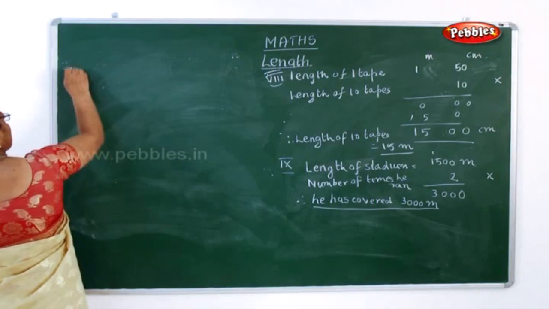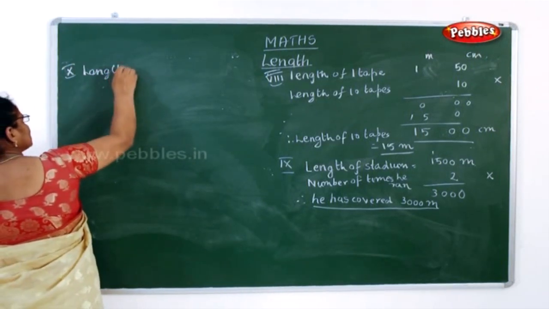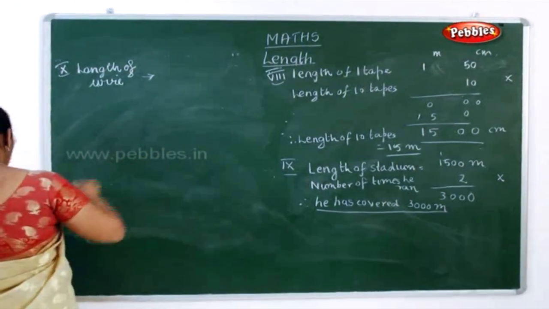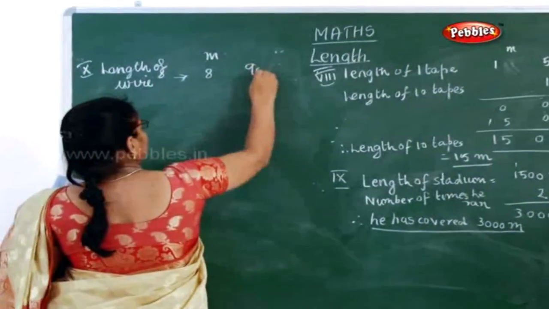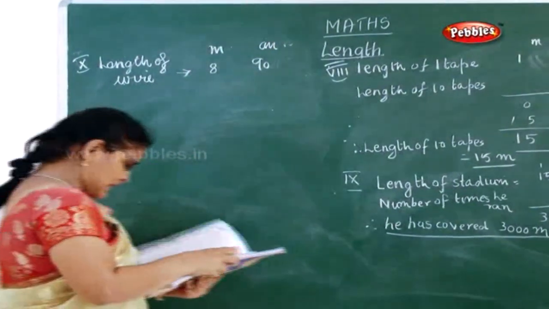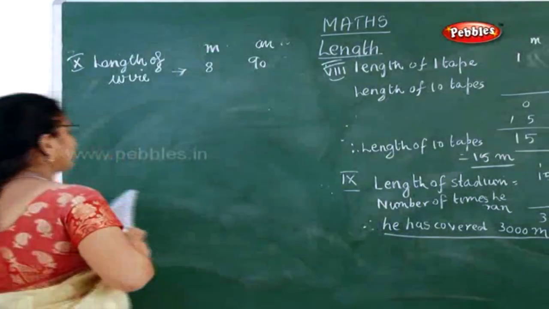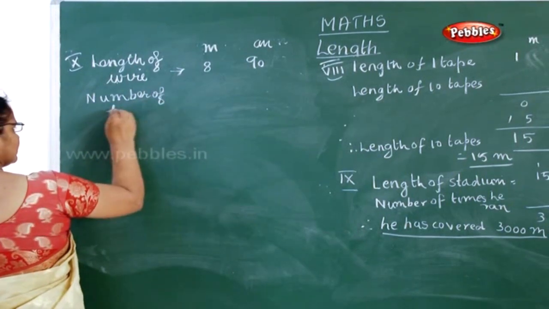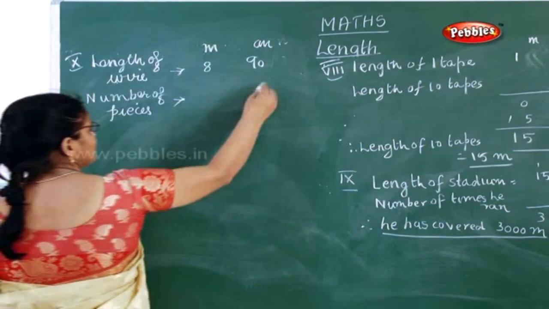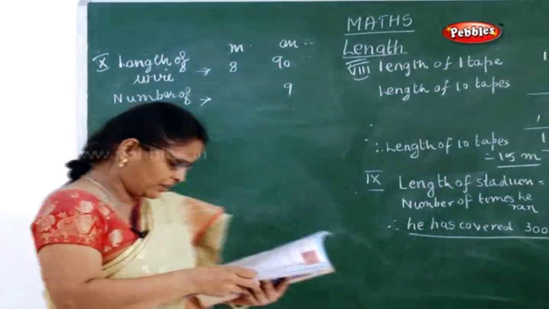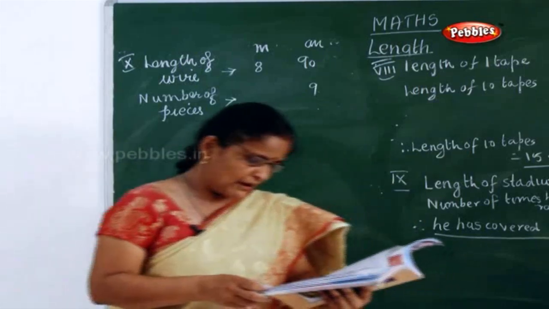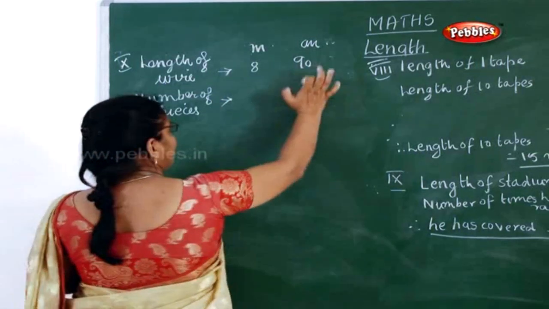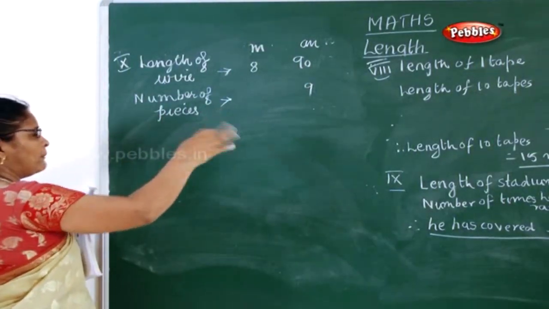So what is the 10th sum? The length of the wire. What is the length of the wire? It is 8 meter and 90 centimeter. Am I right? Now what is the number of pieces it is cutting into? Number of pieces is 9. He is cutting it into 9 pieces. So what will be the length of each piece? One length of the wire is 8 meter 90 centimeter and is cut into 9 pieces.